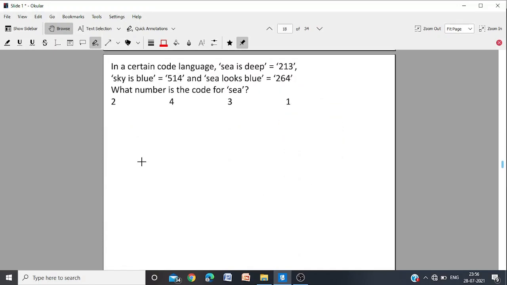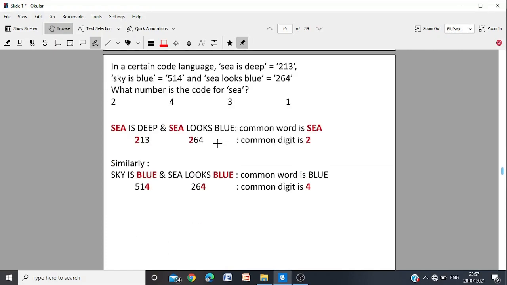In a certain code language, C is deep is written 213, sky is blue 514, and C looks blue 264. What number is the code for C? Now in questions like this, it's not letter by letter. One word stands for one digit. 3 words, 3 digits. So each word stands for a digit. Let us see.